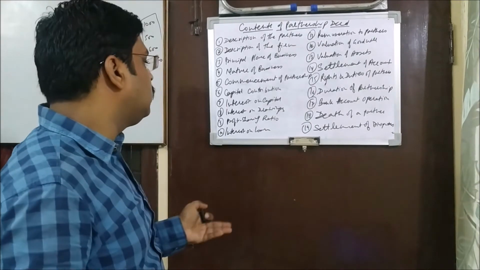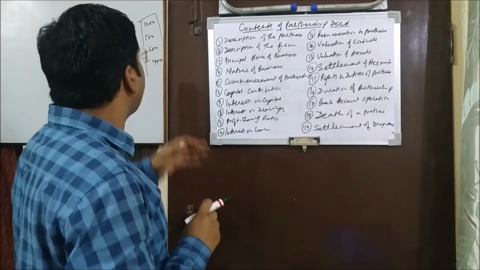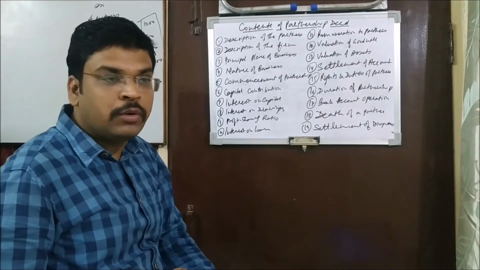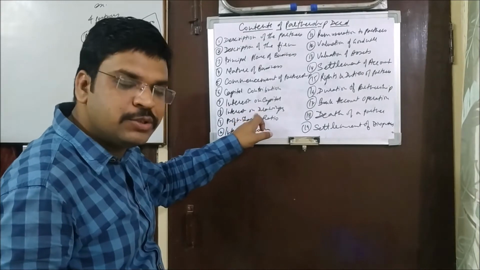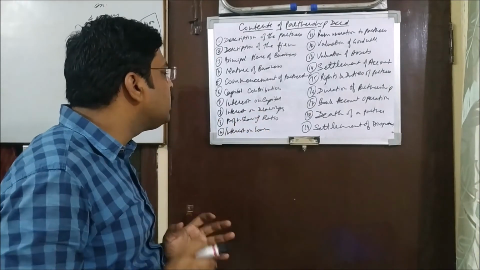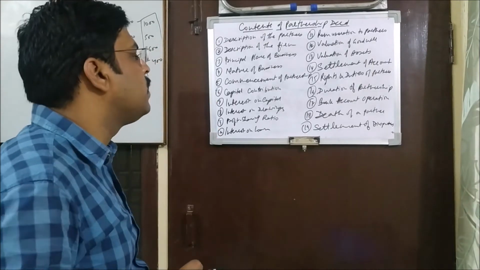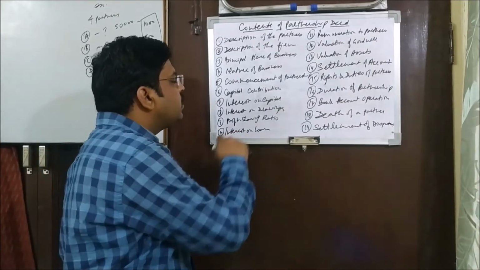So it has to be there or not, because if they had taken that money from somewhere else, they would have paid interest over there. When this point is genuine, then this is also genuine. So if they want to keep this point, then at what rate the interest will be charged has to be mentioned. Now, profit sharing ratio.